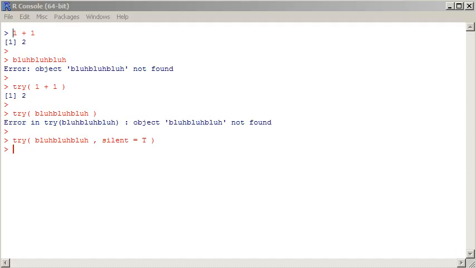The try function isn't useful if you're typing all of your commands directly into the console, but if you're running a big loop that you don't want to stop if it hits an error, the try function is a lifesaver. If you have trouble with this next section, watch the tutorial, How to Build a For Loop in R.